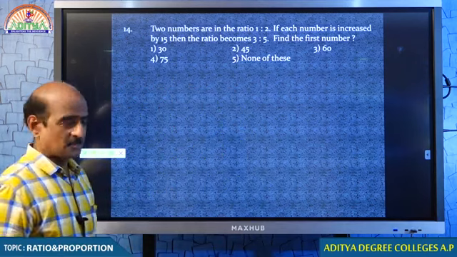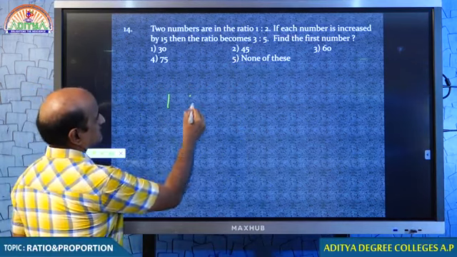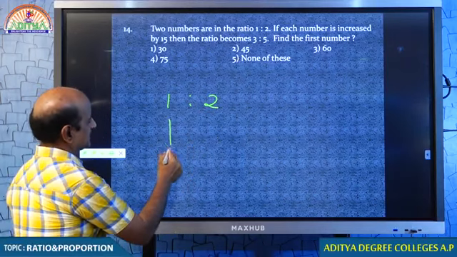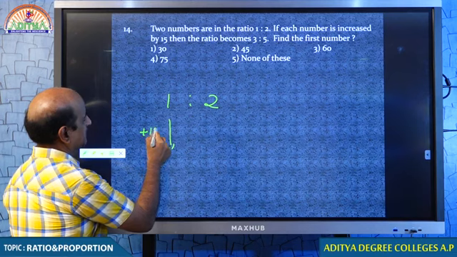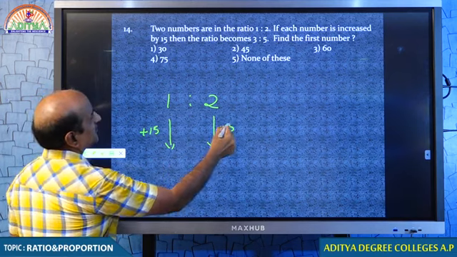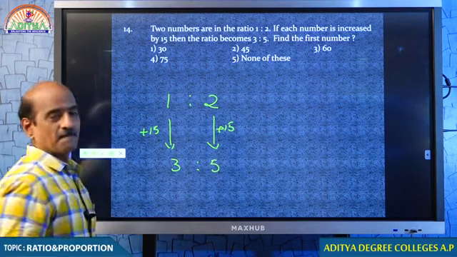Let me come again to this topic, how we discussed this. 2 numbers are in the ratio 1:2. If each number is increased by 15, the ratio becomes 3:5. This is what you are given.